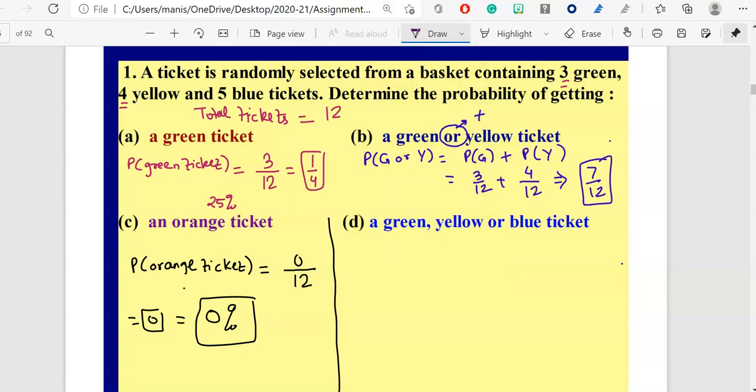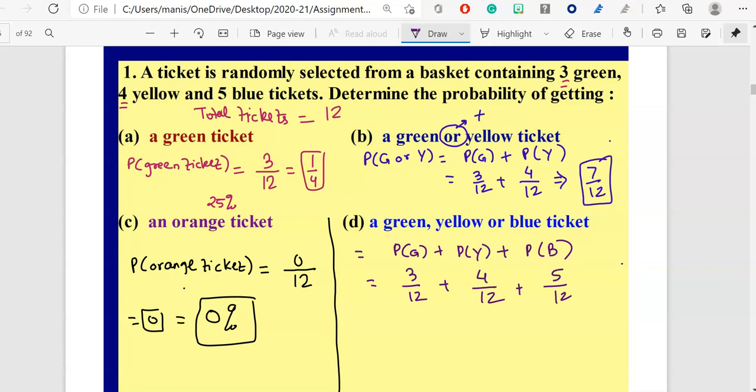So let's look at the last one. Green, yellow or blue ticket. I will just write it like this, equal to probability of finding the green ticket plus probability of finding the yellow ticket plus probability of finding the blue ticket. Total number of tickets is 12, 12 and 12. How many green tickets are here? 3. Yellow tickets 4.